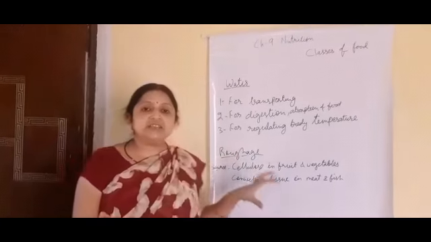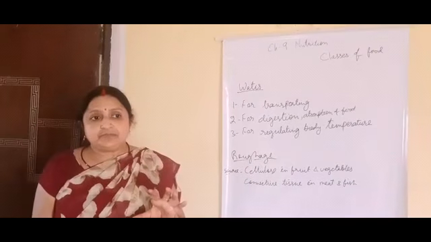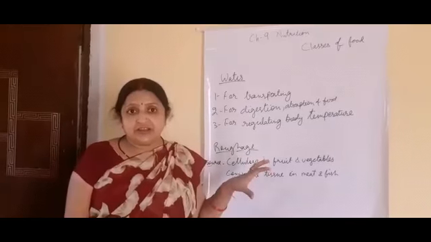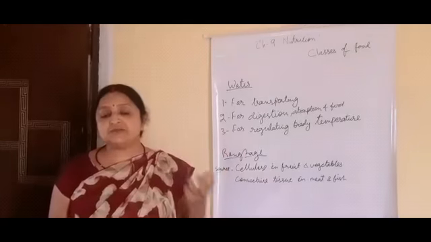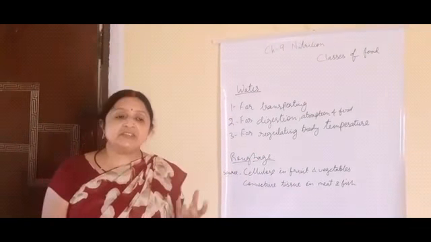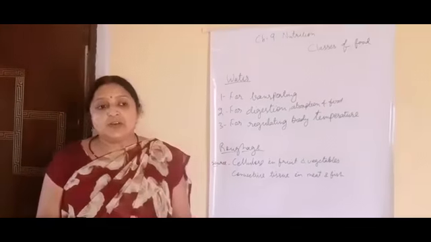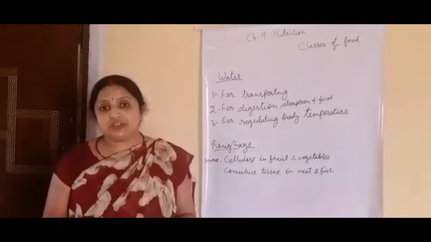Roughage is essential for cleaning our intestine, and the absence of roughage in our diet leads to constipation.